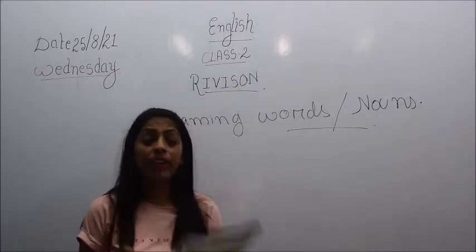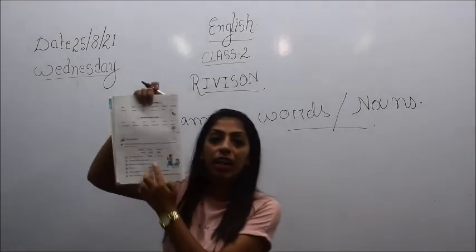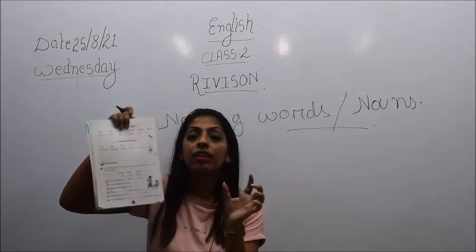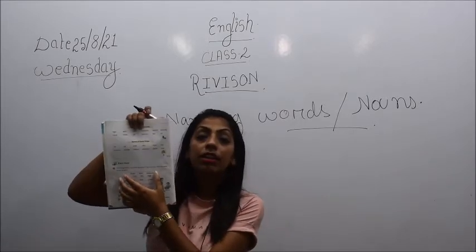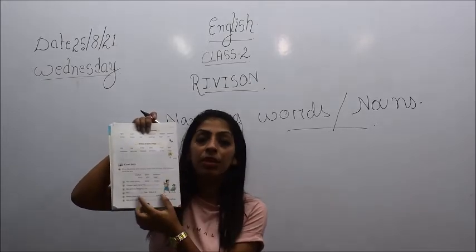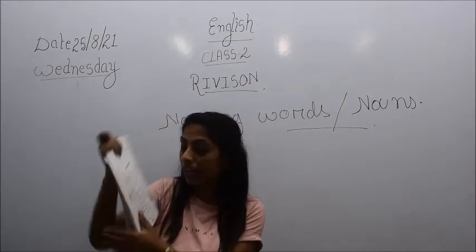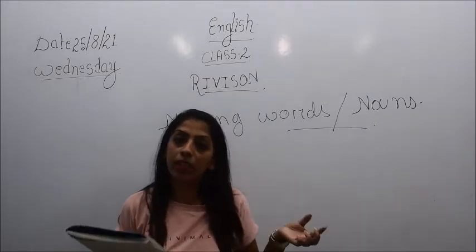So here in this exercise you have to fill up the blanks with nouns. In this box the naming words are given, and you have to place these naming words in the blanks. Number 1, the cover of this book is torn. So the word book is a noun.